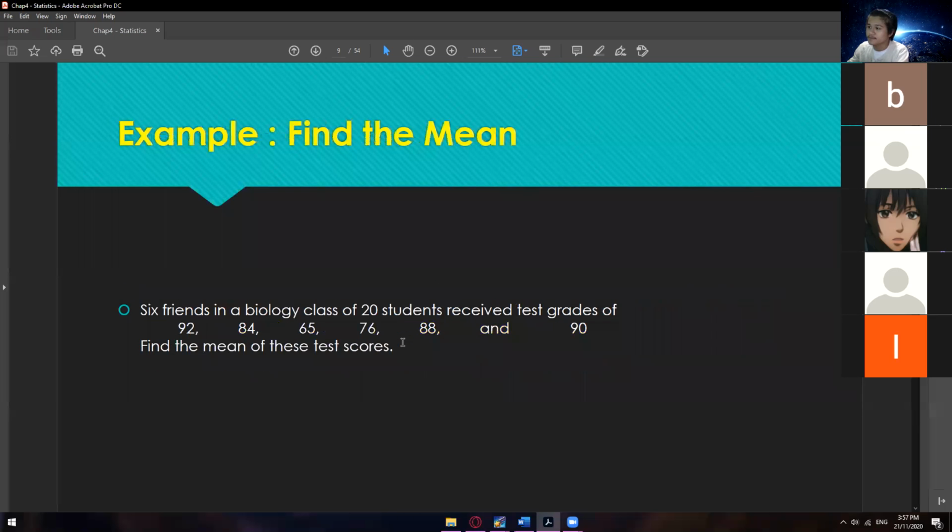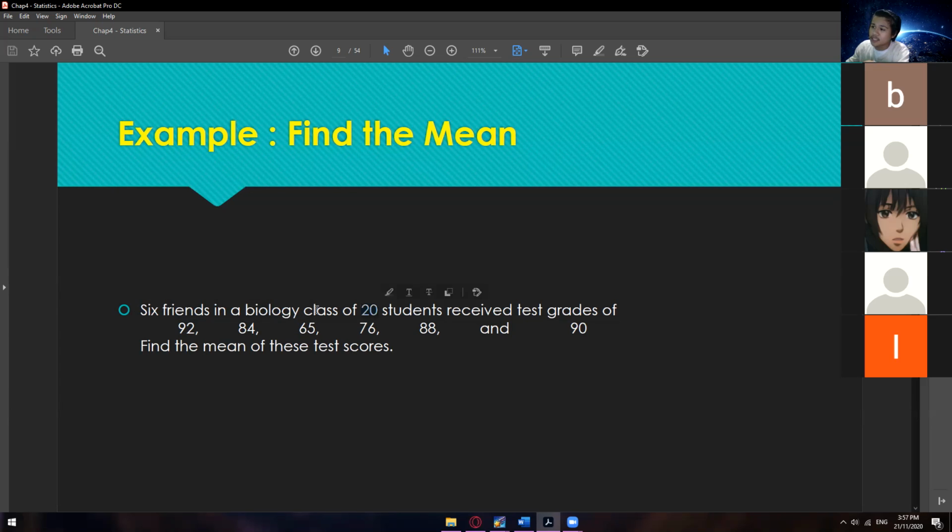Find the mean of those numbers. Let's say 6 friends in a biology class of 20 students received test grades of 92, 84, 65, and so on. As you can see, only 6 friends in a biology class, so again you're only getting a portion of data from the entire population.